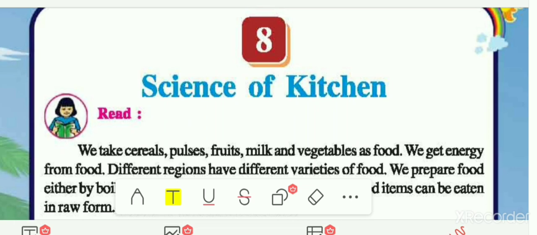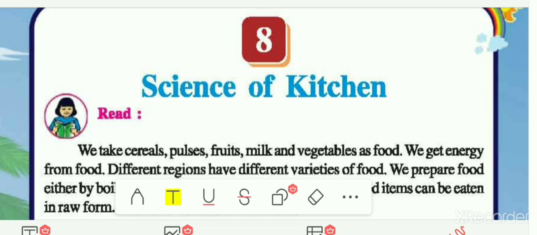In the previous video of this chapter we had seen that we are eating different materials as our food like cereals, pulses, fruits, milk and vegetables, and we are getting energy from this food. Then we had seen that there is variety or diversity in our food also. Different regions have their different varieties of food. And we had also seen that there are various methods to cook this food. In that we had seen boiling, roasting, frying and deep frying are some of the methods to cook food.